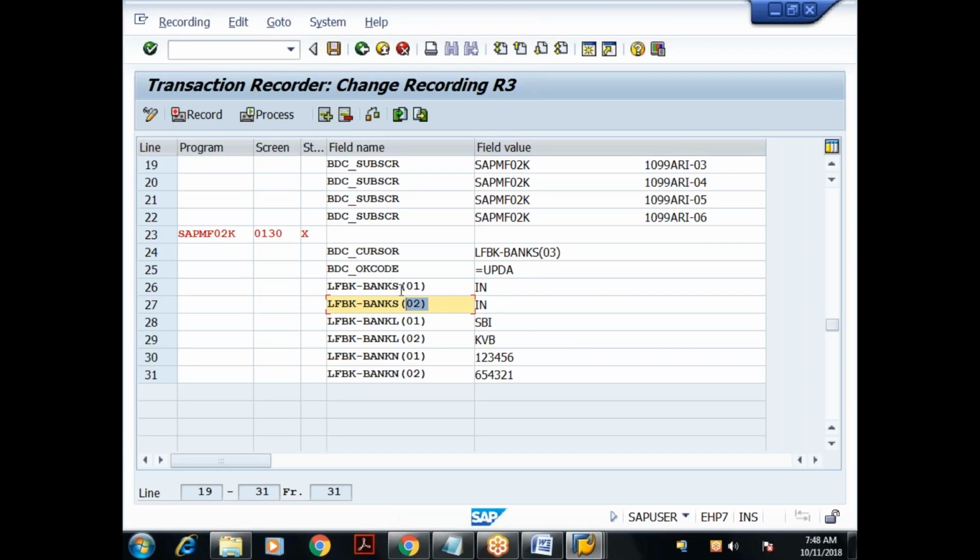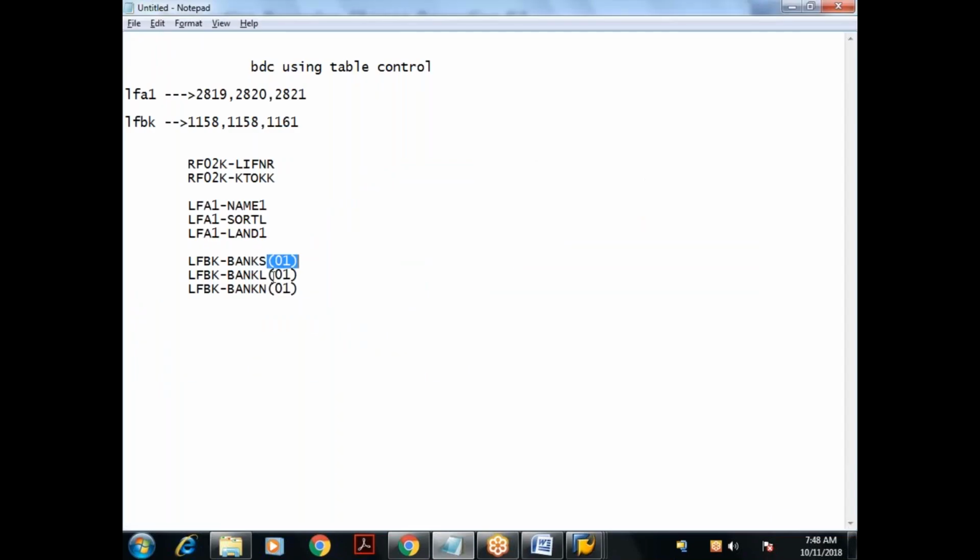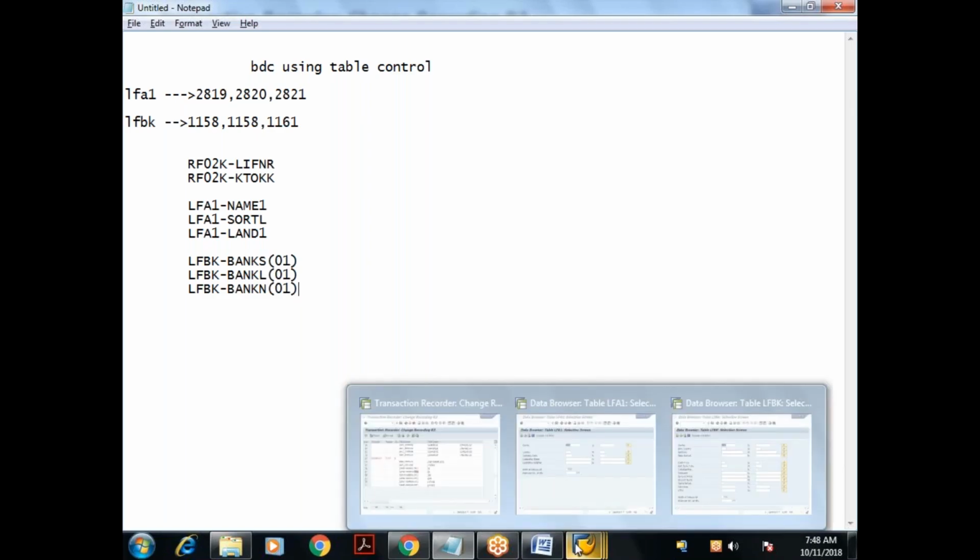What I am trying to say here is, when I recorded XK01, it is create vendor. So I'm trying to create a new vendor. For the first vendor, I captured only one bank record. That's why the field name is 01 only. For the second vendor, I captured two bank records. So the field names will be suffixed with the corresponding row ID. Understood?